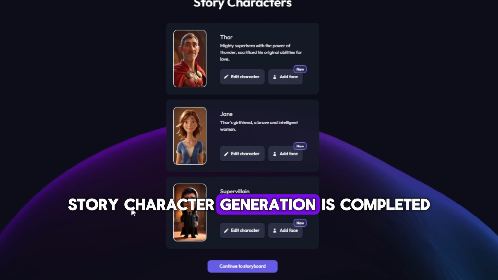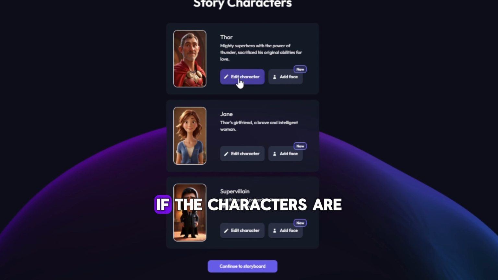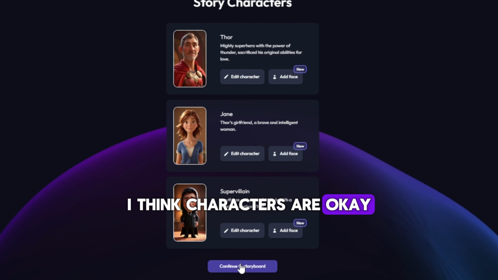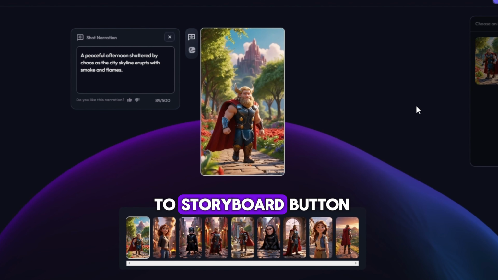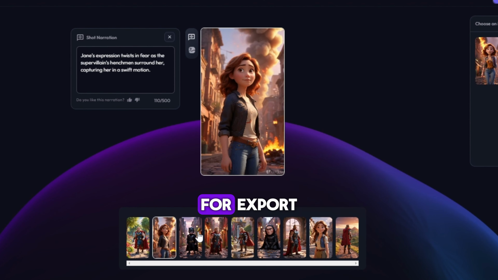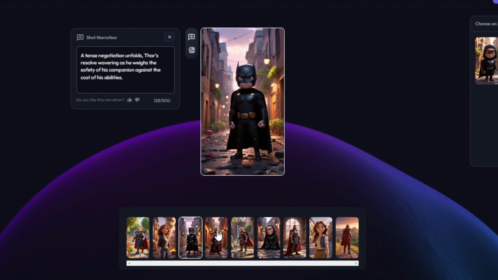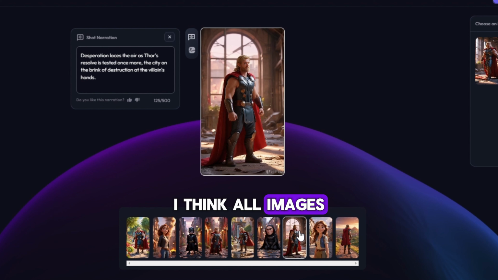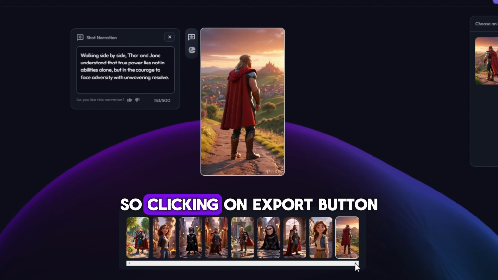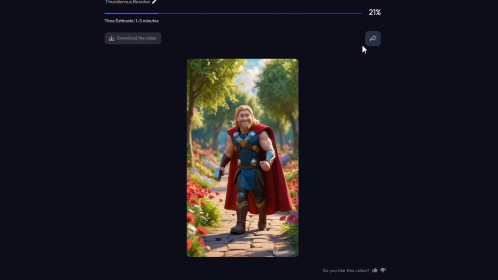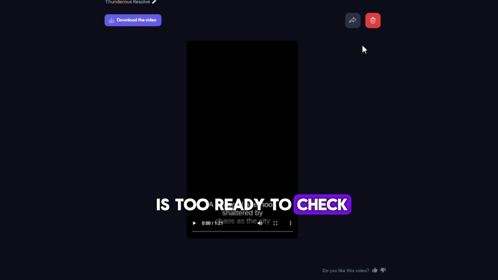Story character generation is completed, so I am checking whether the characters are okay to proceed. I think the characters are okay. So I clicked on the Continue to Storyboard button and within a few seconds my short vertical format video images are ready for export. Checking the story images before rendering. I think all images are good enough. So clicking on the export button. Within a minute my superhero story, Thor and his girlfriend, is ready to check.